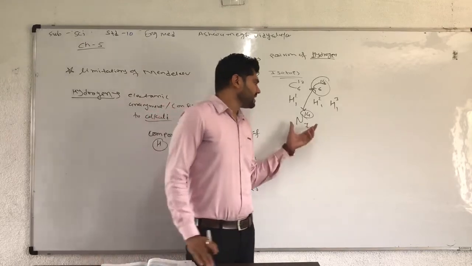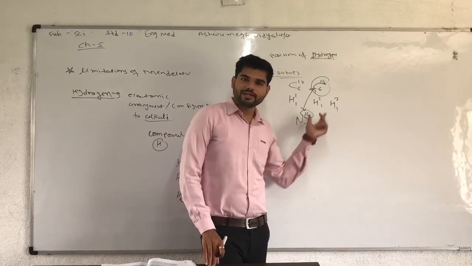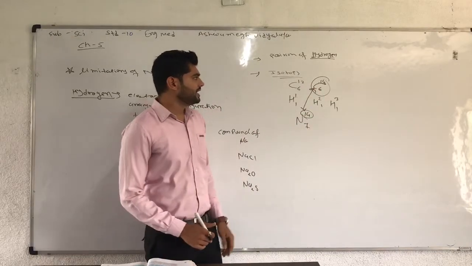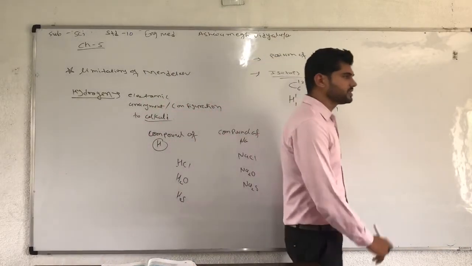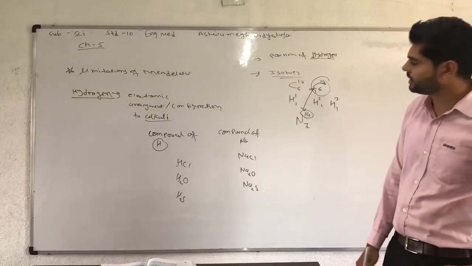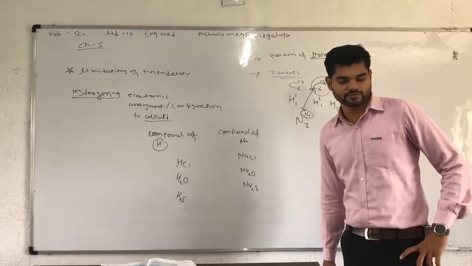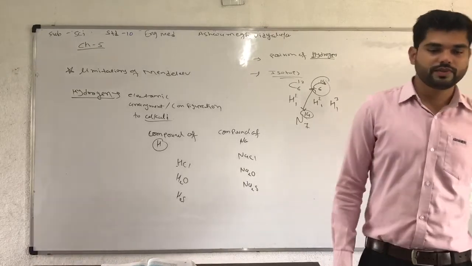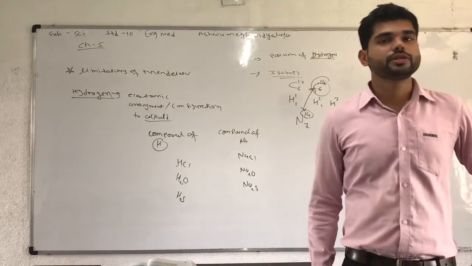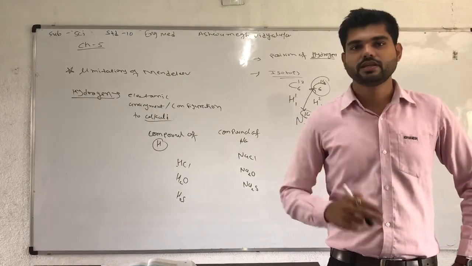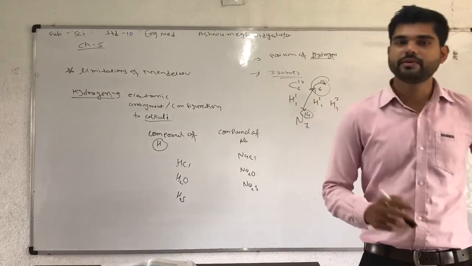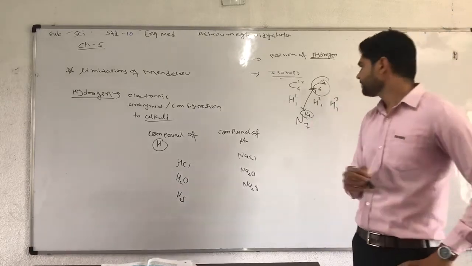There are two limitations: the position of hydrogen, and the isotopes of elements cannot be described in Mendeleev's periodic table.